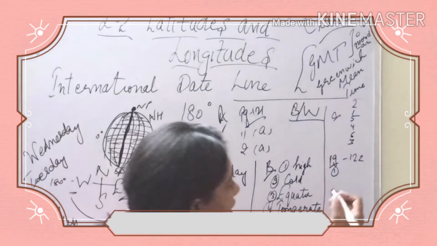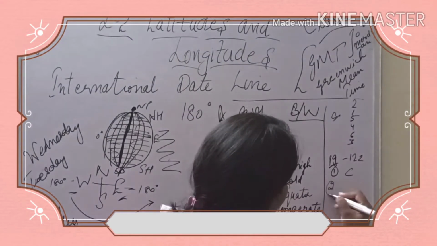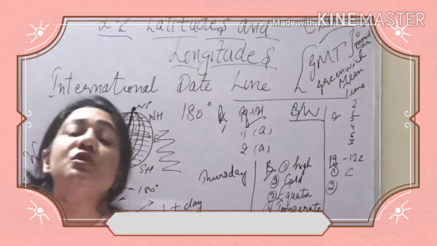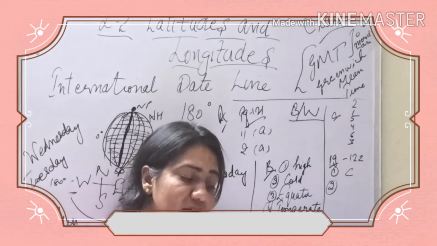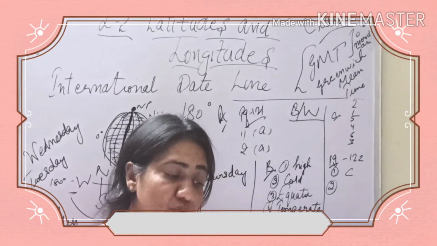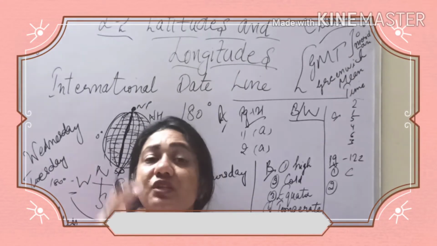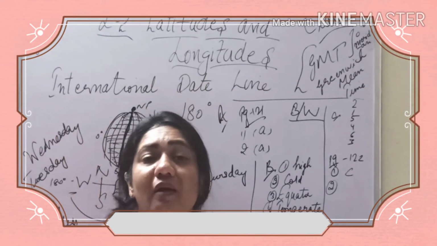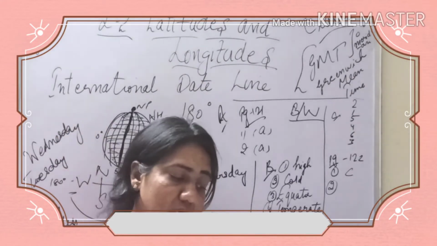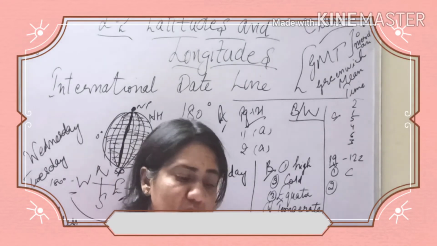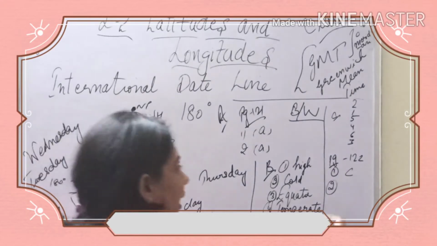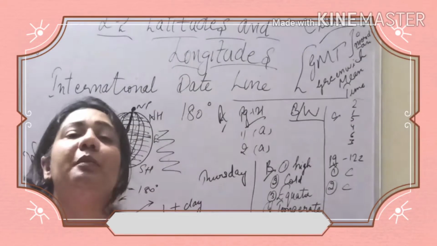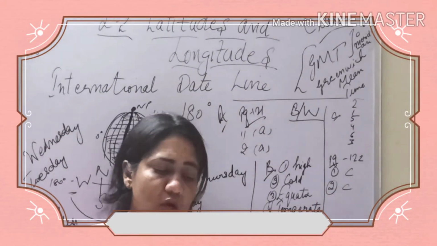So it is option number C according to your book, that is 24 time zones we have divided the world into. Okay. The standard meridian of India passes through. Which city is assumed to have a standard time for the whole country? It is Delhi, Haridwar or Allahabad. Just now we have discussed it is Allahabad. So it is again option number C according to your books.